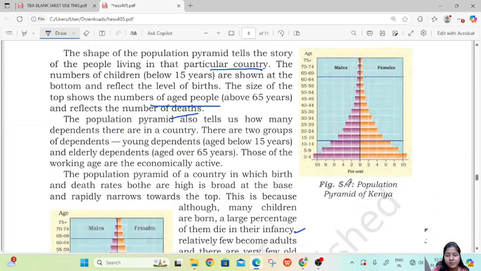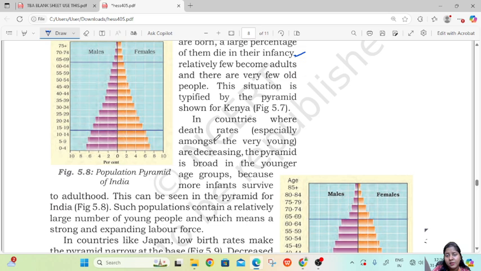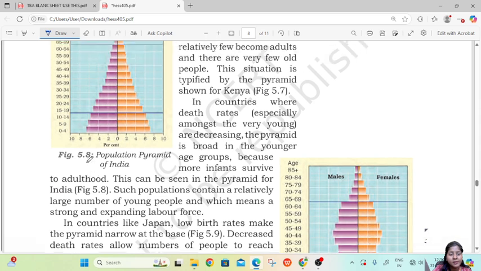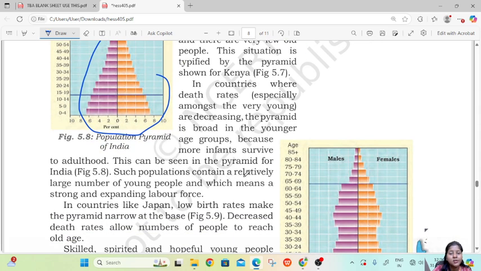In countries where death rates among the very young are decreasing, the pyramid is broad in the younger age group. This can be seen in the pyramid, figure 5.8. Such populations contain a relatively large number of young people, and they are a strong and expanding labor force.